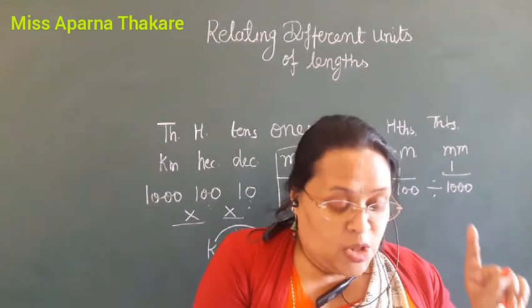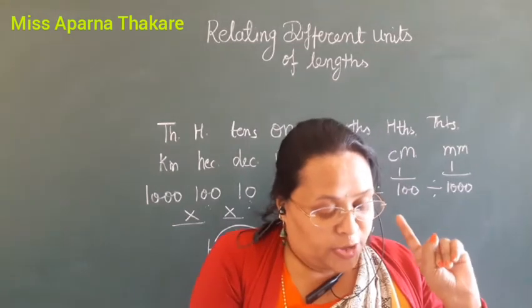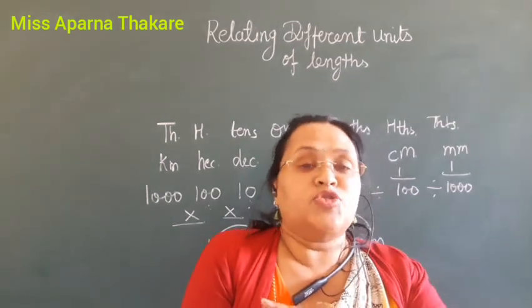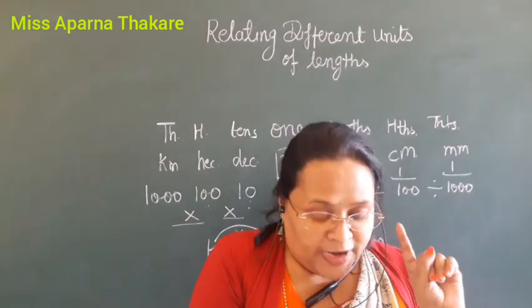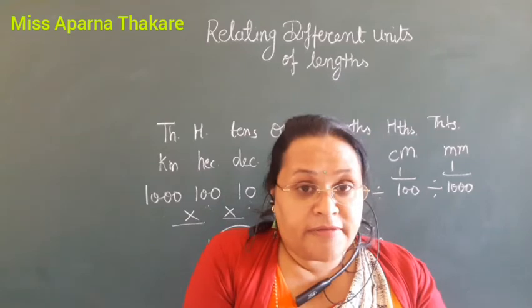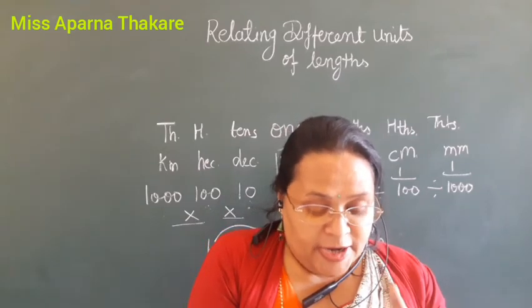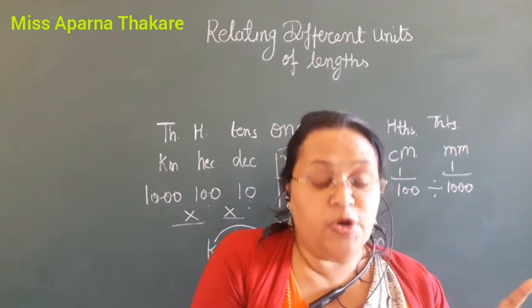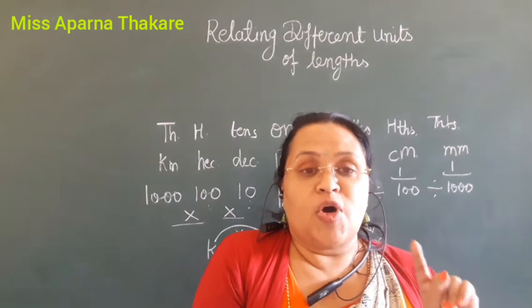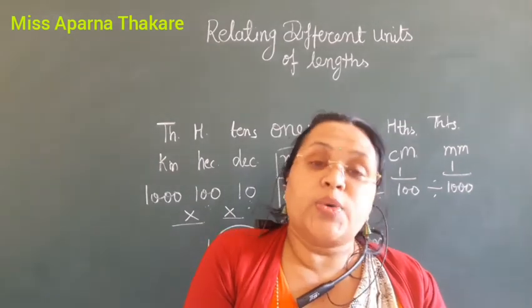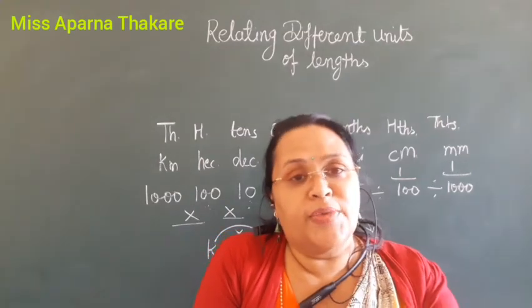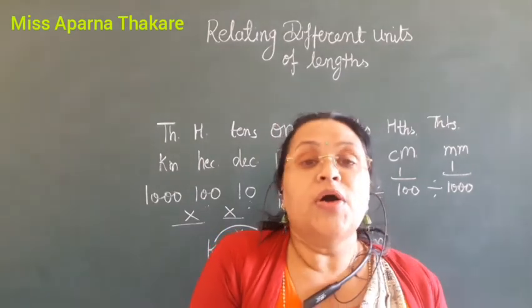And in the green color sentence is given: divide to change from smaller unit to bigger unit. It means that when we convert smaller unit to bigger unit, that time we have to divide.